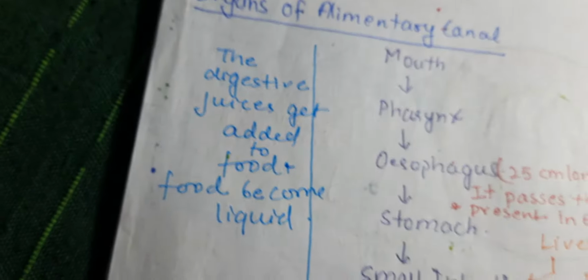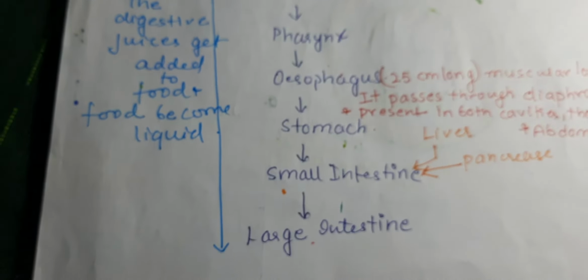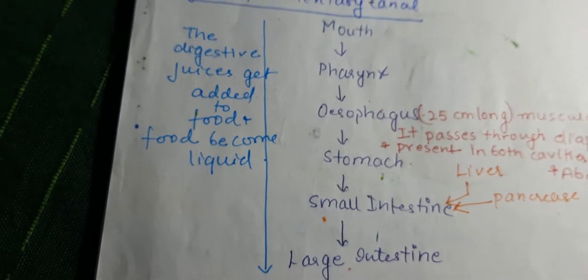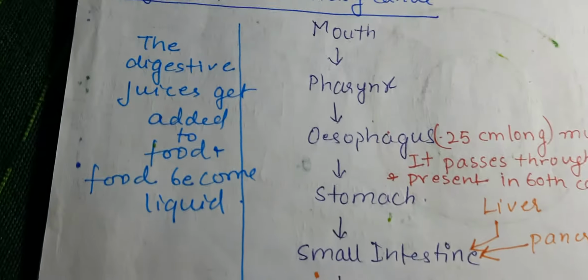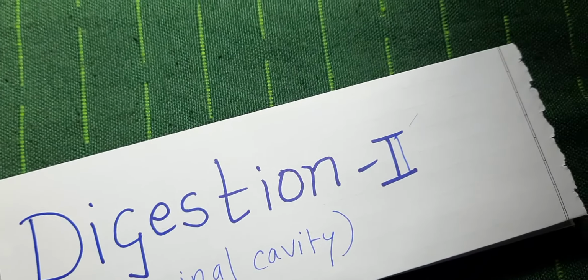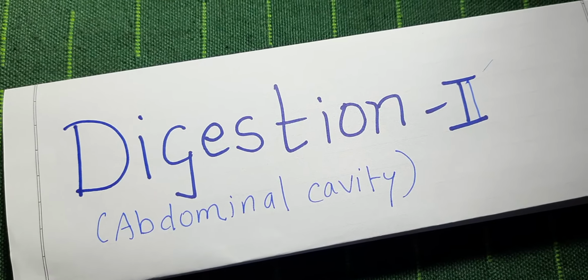So digestive juices get added to the food right from the mouth till the small intestine, and the food gets digested and becomes semi-solid and liquid. So this is, in brief, the path of the alimentary canal.